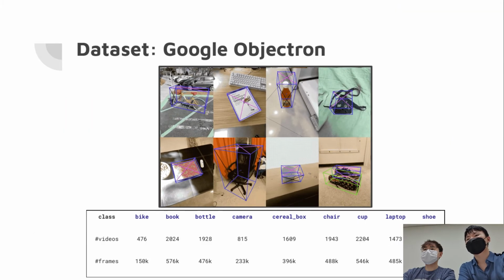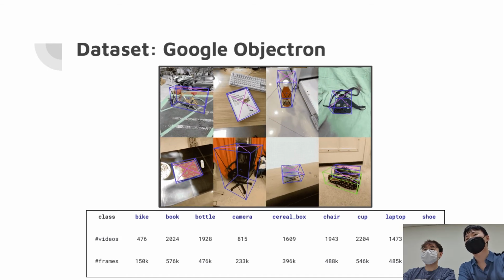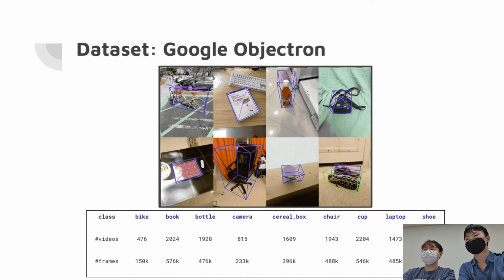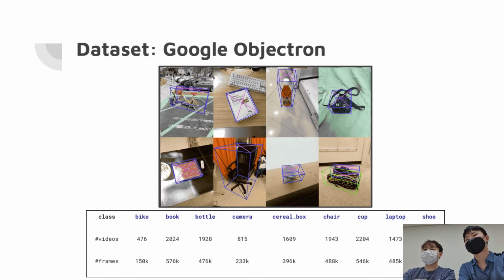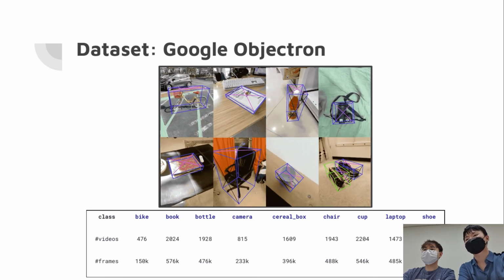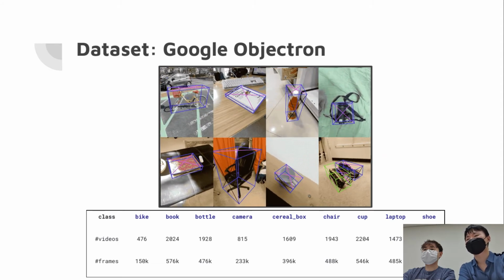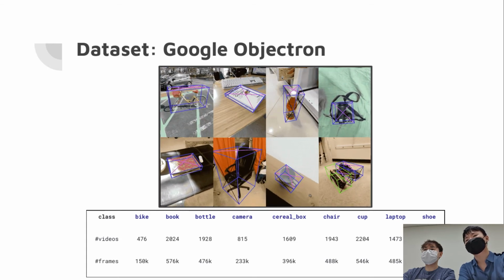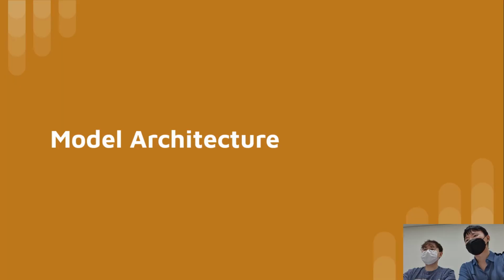Previously, the only datasets available for this task were either small-scale or restricted to specific environments such as urban roads, rather than common household items. Recently, the Google Objectron dataset was released to mitigate such issues. This is a 3D object pose and bounding box dataset annotated on video sequences with over 15K annotated video clips and 4 million annotated images amongst common objects such as bikes, books, chairs, shoes, etc. It boasts a rich set of features including object and camera pose, point cloud, surface planes, and of course the bounding cuboids. It is one of the first large-scale datasets to have been released in this domain, which is ideal for our purpose. With this problem setting established, we will now discuss our model architecture.